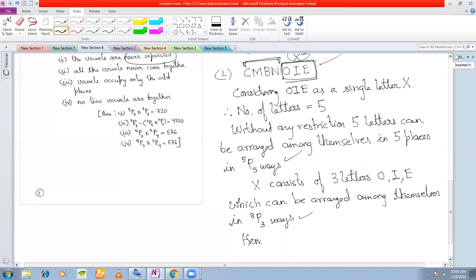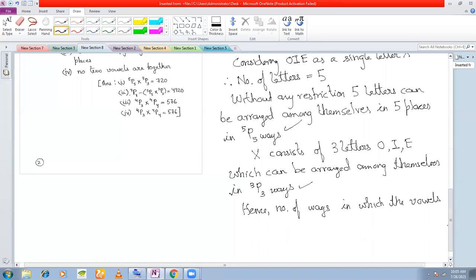Hence, number of ways in which the vowels are never separated. Or this sometimes can also be written as always together.